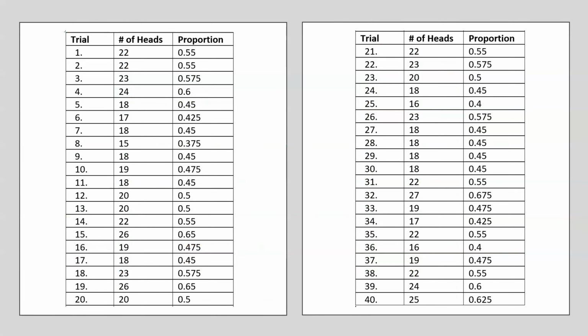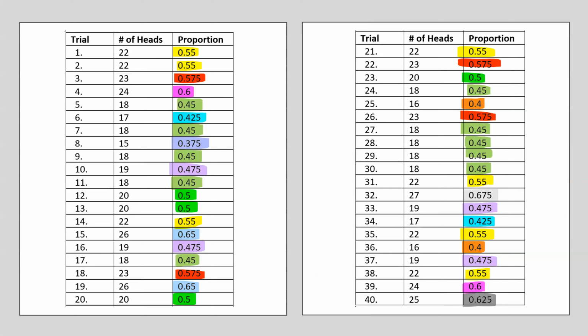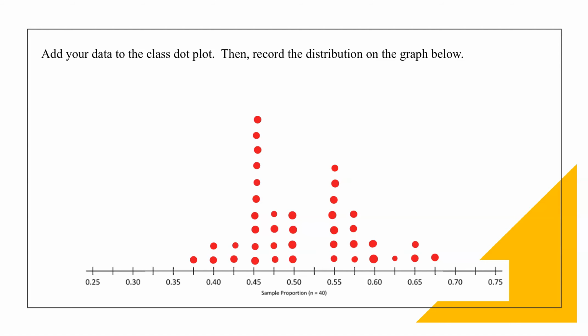This is all the data that was recorded from all of the 40 trials. Now what we're going to do is take all 40 of those values and create a dot plot below. I went ahead and counted how many times each proportion appeared by color coding them to make it a little bit easier for me to see, and then I transferred all of that data onto my dot plot, and this is what I ended up getting.